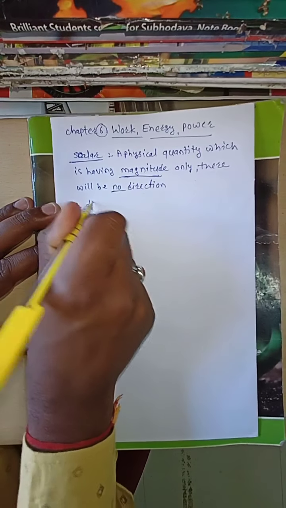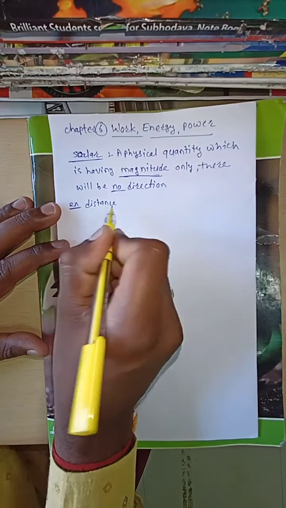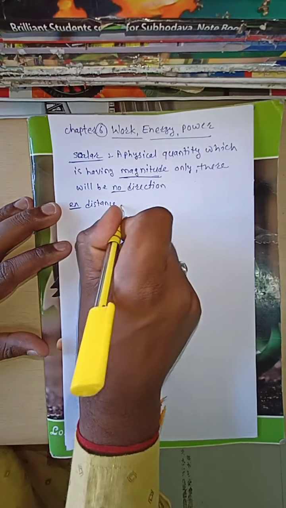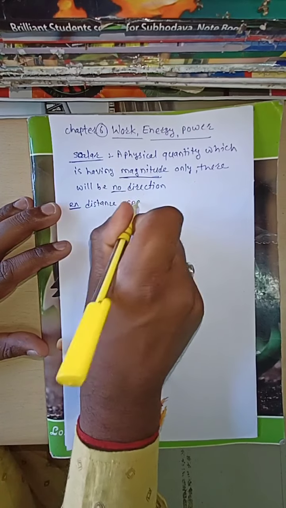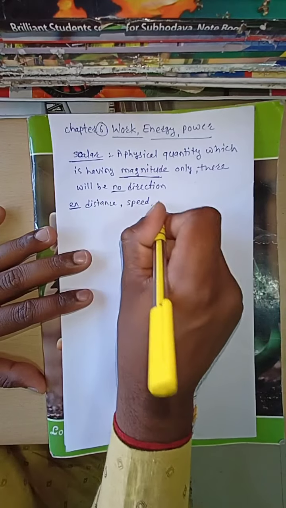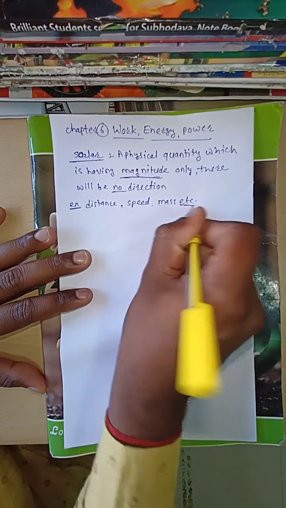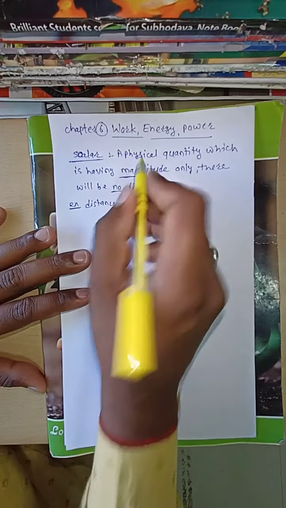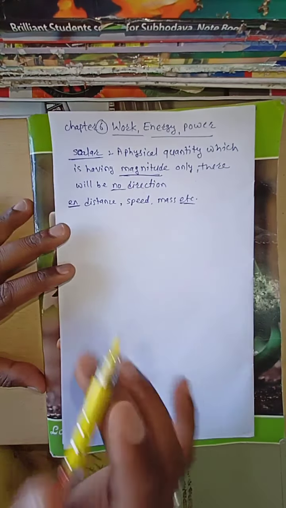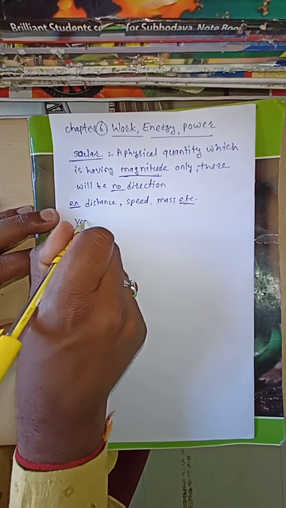Example, distance. Distance is measured only in terms of a magnitude, there is no direction, therefore distance is a scalar. Speed also has a magnitude only, no direction, and so does mass, etc. A physical quantity which has a magnitude only and no direction is known as a scalar. Next, vector.